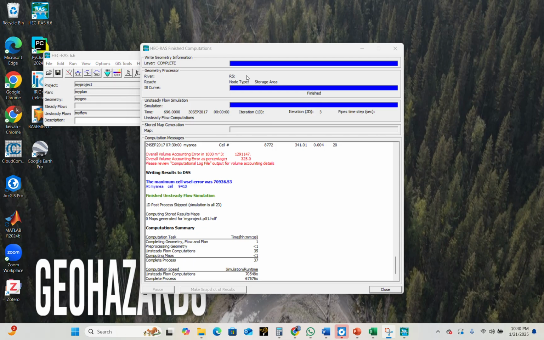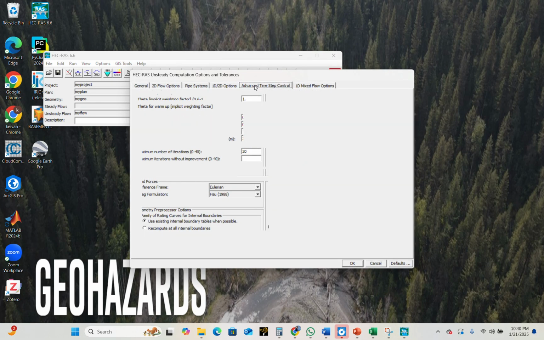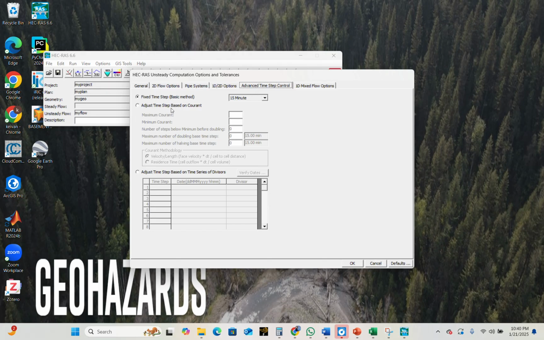I think we have to set our parameters in the analysis part, so I will close it and then click on these 3 points and go to advanced time step, adjust time step based on Courant number, and then the value which is suggested for this would be 3 based on different research.